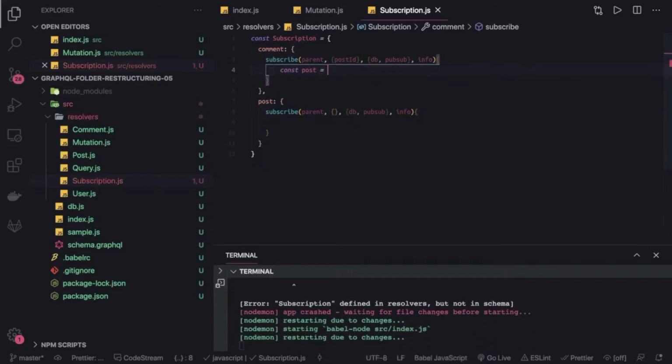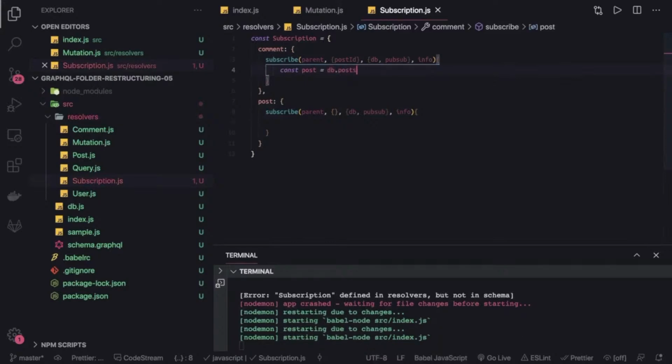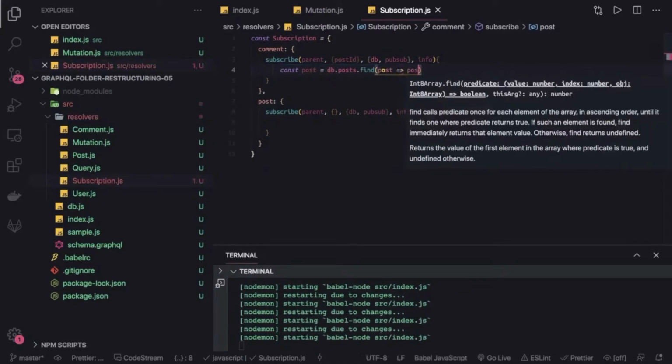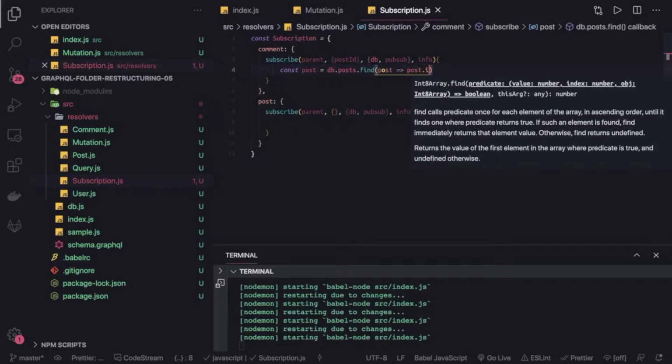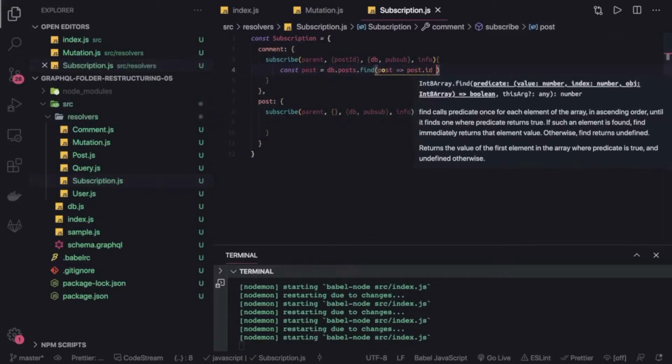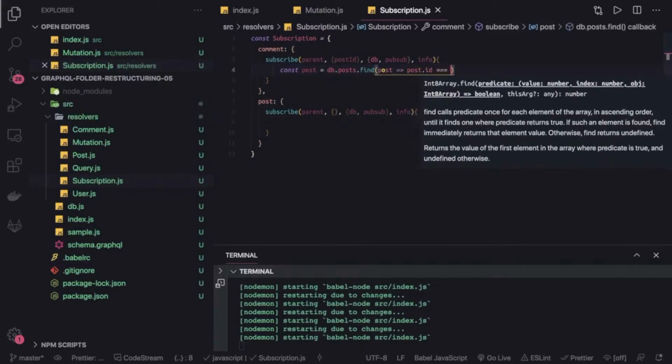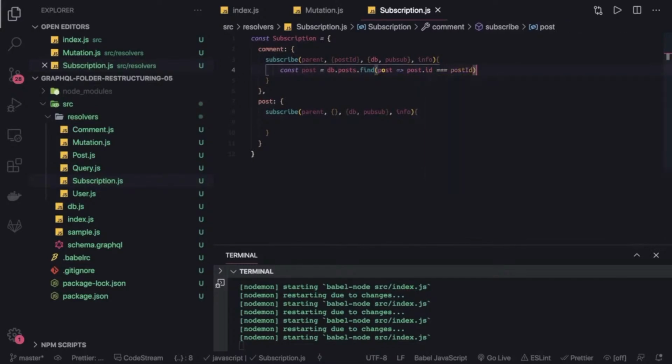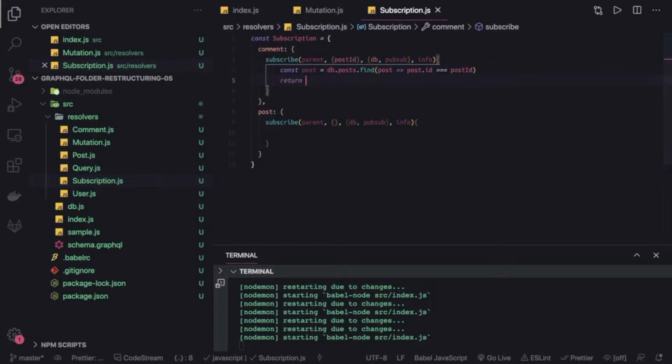Simply we can just do db.posts.find. Okay, I have all the posts. Which particular post ID are you talking about? Post.id equal to the post ID which I got from this mutation. Okay, I got the post, and I will just simply return this using pubsub.asyncIterator.